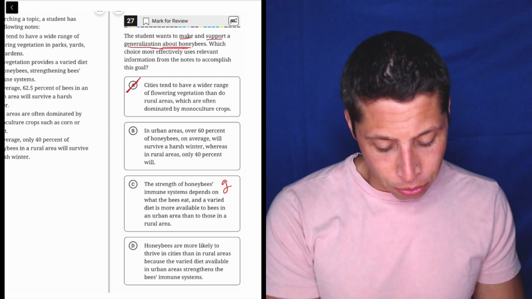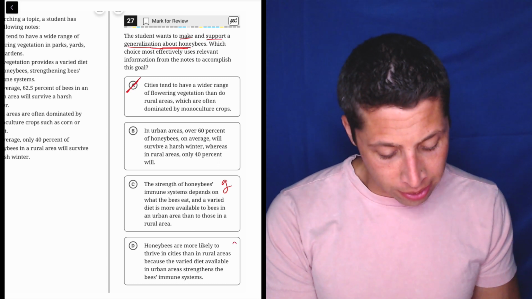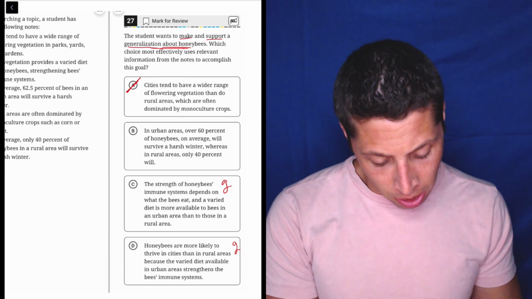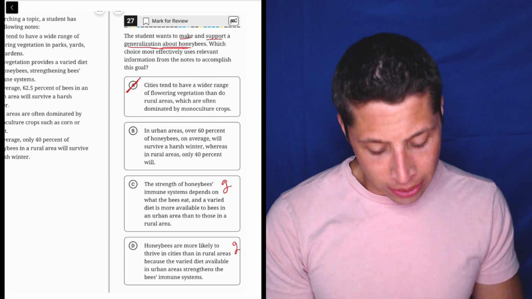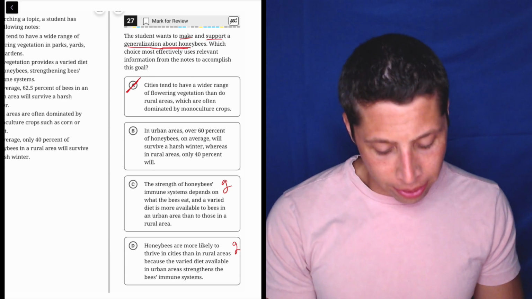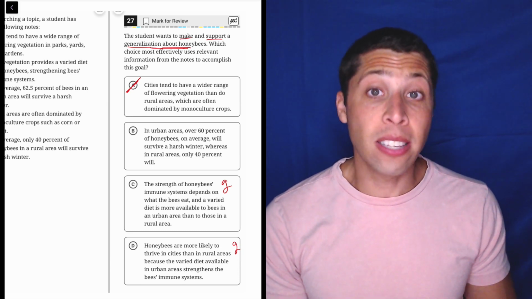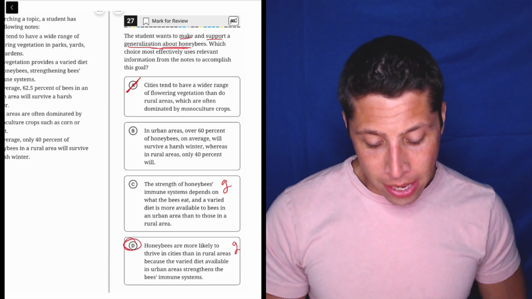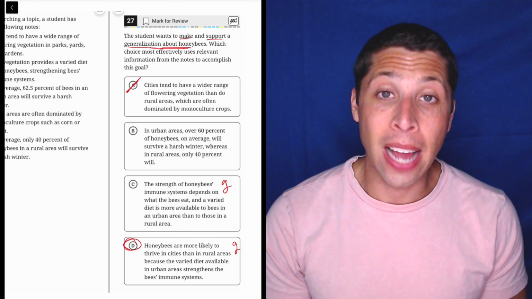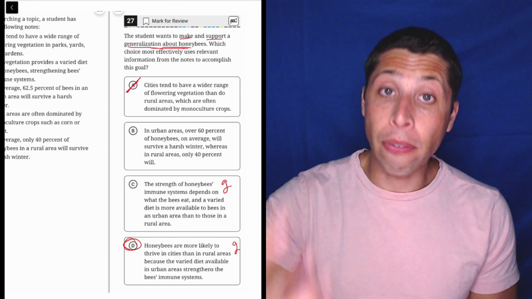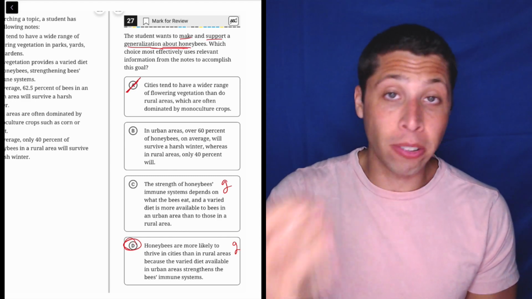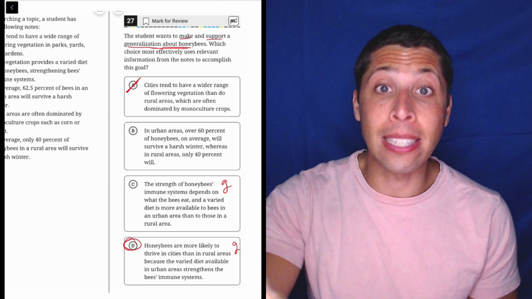D, honeybees are more likely to thrive in cities than in rural areas. That's a generalization. Because the varied diet available in urban areas strengthens the bees' immune systems. Yeah, so this is going to be it. I get why B and C are maybe not obviously wrong, but I think D hits the points a lot better, right? The generalization just means we need to make a blanket statement.